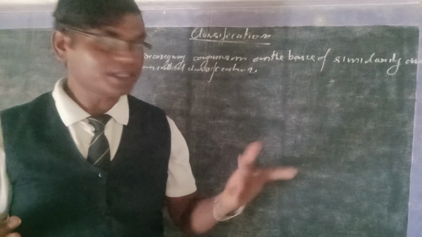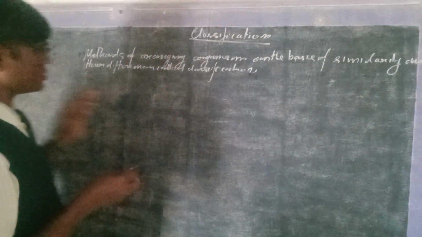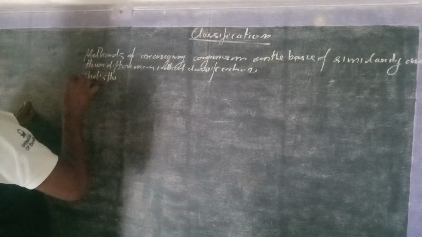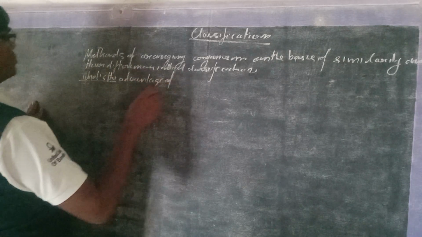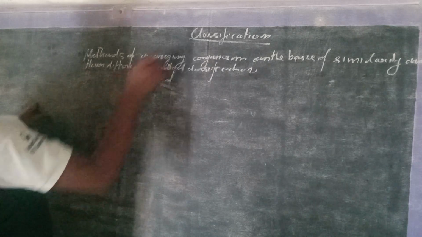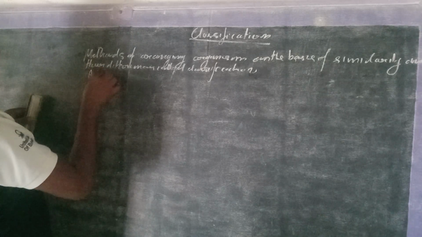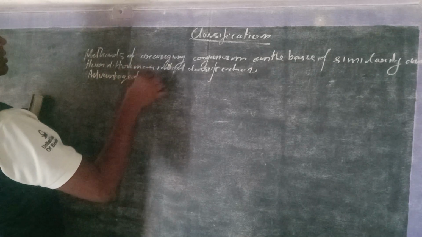Now we will study the advantages of classification, which types of advantages we find after classification. Now we will write here the heading: advantage of classification.